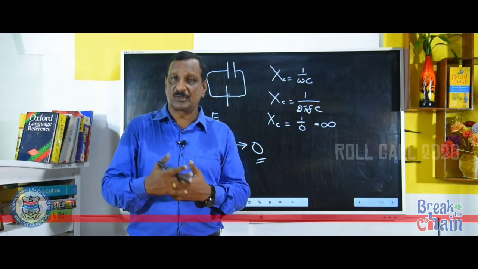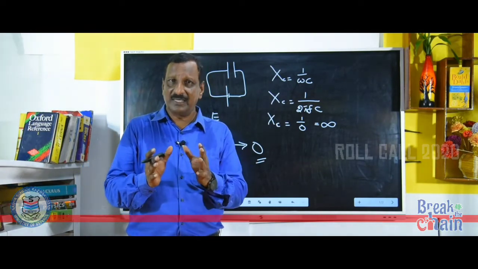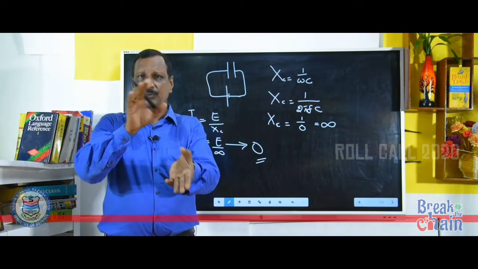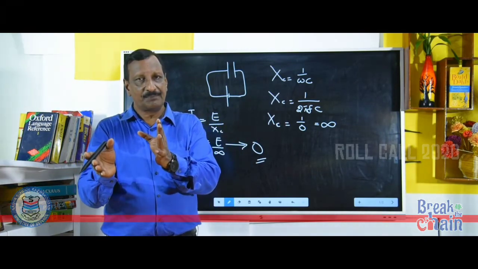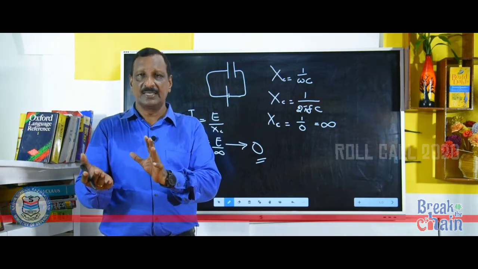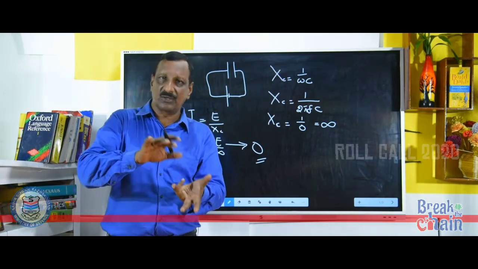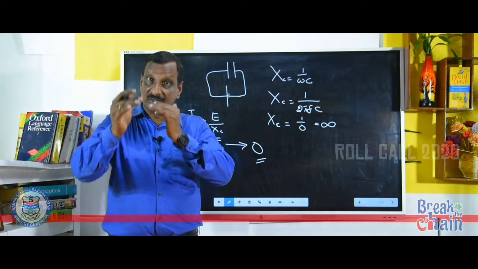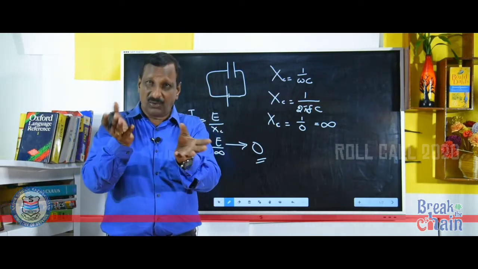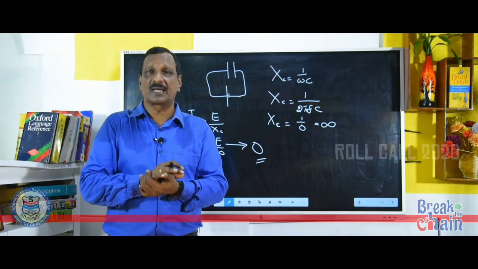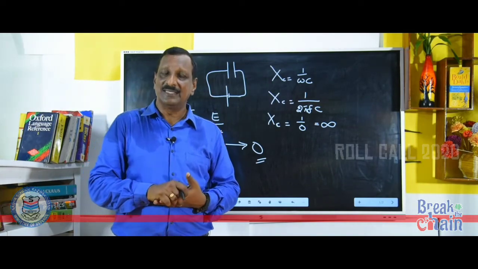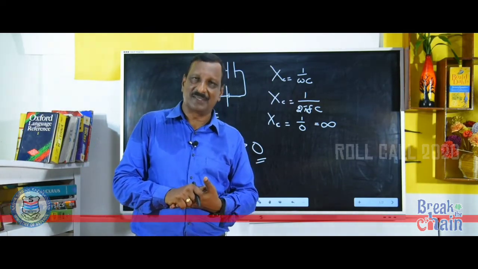So recapitulate all these ideas, especially the main concept: what is the equation for AC, which are the loads in AC, and when these loads are connected in AC, there is a variation of EMF and current, and in what nature this EMF and current are varying. That is the main content in this topic. Thank you.